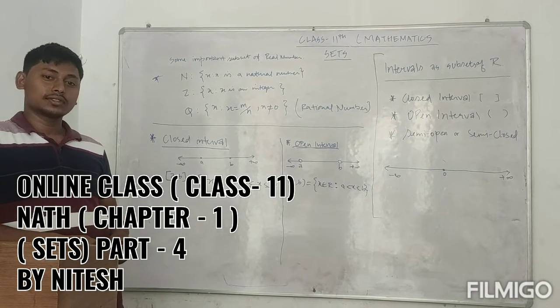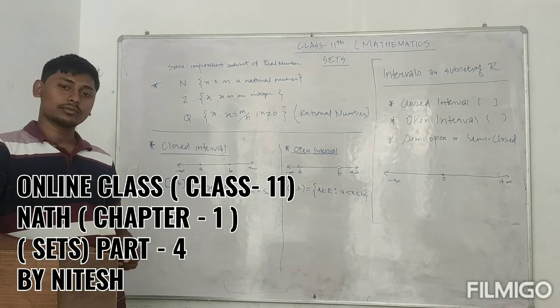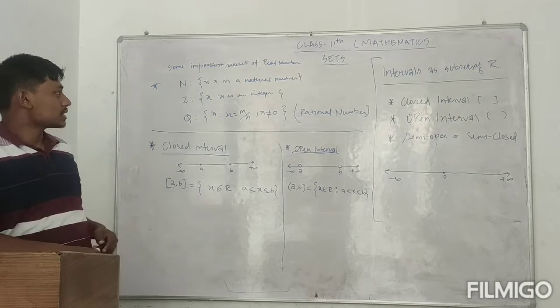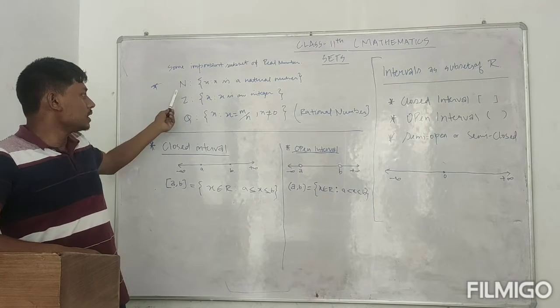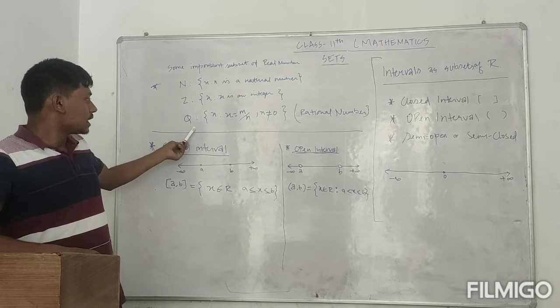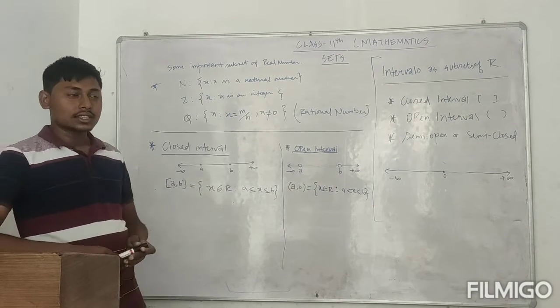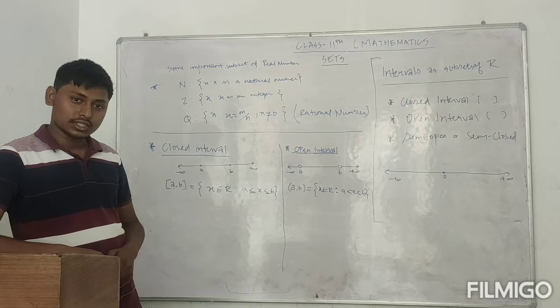In our previous class we have studied about the set and the types of sets, orders of the sets and some important subsets of the real numbers. In our previous class we have seen the set of natural numbers, sets of integer numbers and set of rational numbers. In our today's class we will study about the intervals of subsets of real numbers.